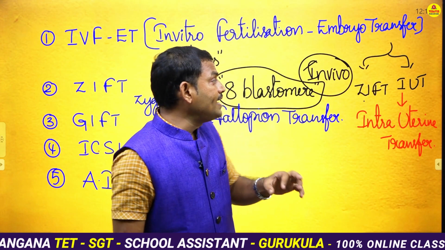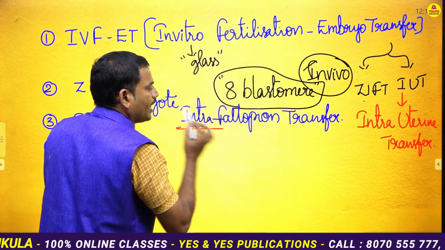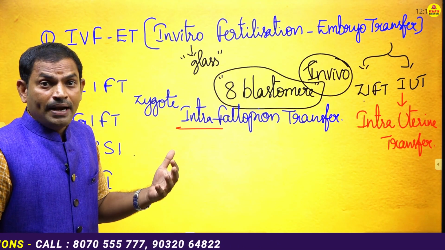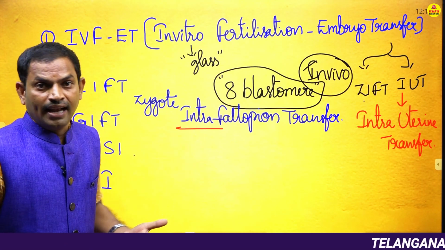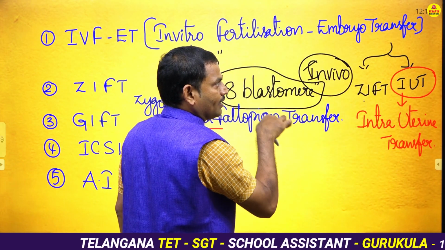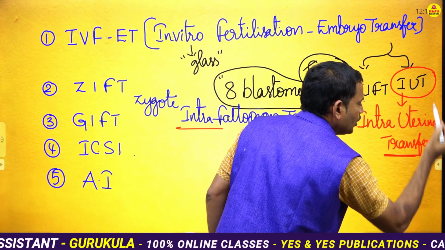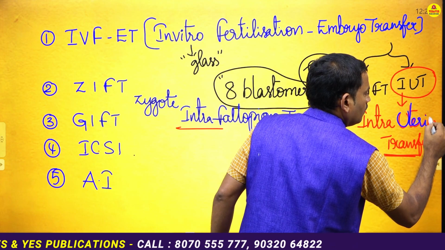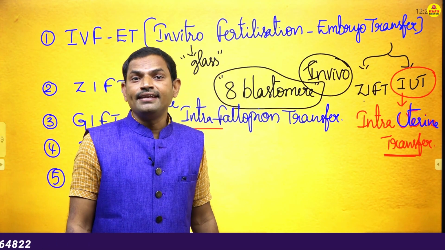In general, if it is an 8-celled stage, that is 8 blastomere stage, that will be nothing but GIFT, that is zygote intrafallopian transfer. If the development is beyond the 8-celled stage, around 16 or something like that, then they may follow another method called IUT. So instead of transferring that embryo into the fallopian tube, they may transfer that embryo directly into the uterus. If the embryo has been transferred into the uterus, it is called intrauterine transfer.